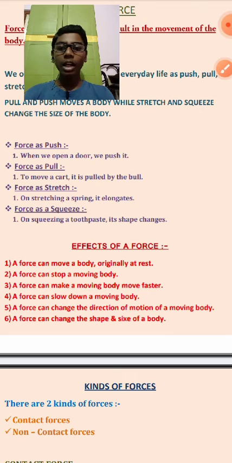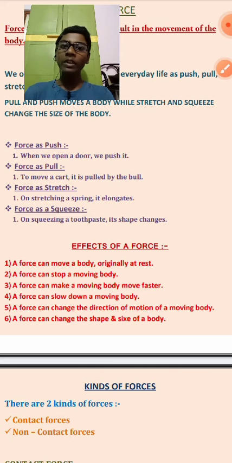Now number 5 is telling a force can change the direction of motion of a moving body. Again I am taking the example of football. It can change the direction, it is telling. Suppose a ball is in motion in the east direction. Now we apply a force, suppose kicking, we kick the ball towards the west direction.